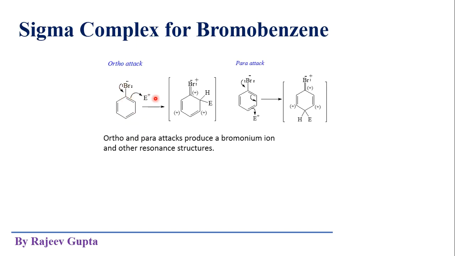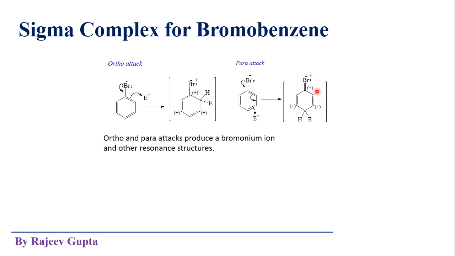First we make an ortho attack. Due to this ortho attack, we get a positive charge on this ipso carbon atom, and the lone pair goes towards the ring and makes a double bond here, and a positive charge comes on the bromine atom. So it becomes a bromine ion type ion.